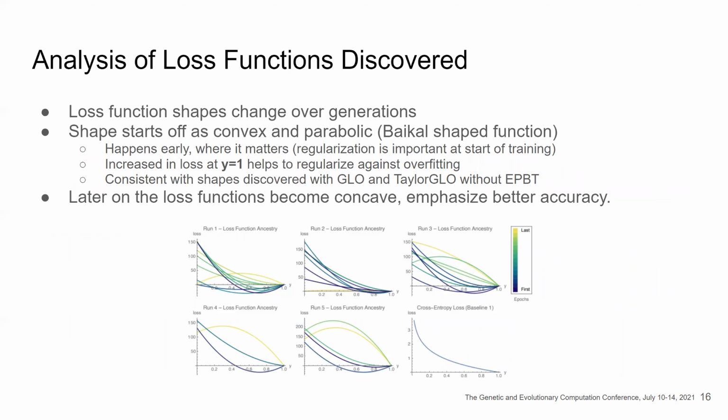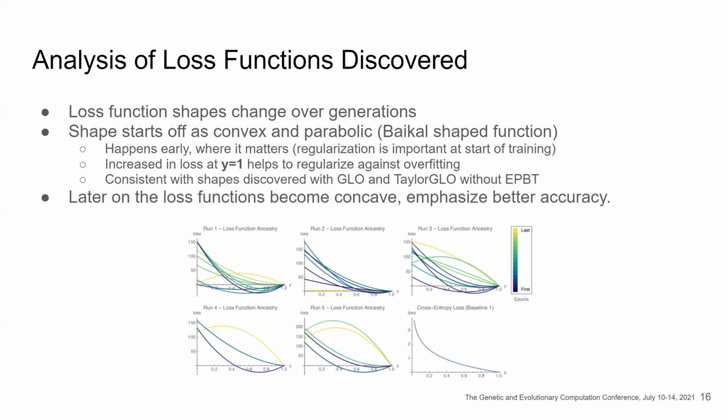Here we analyze loss functions that are discovered using EPBT. As you can see, the loss functions change over the generations. We start off with relatively convex and parabolic loss functions early on in training, as you can see from the darker lines. This shows that the loss functions discovered resemble the bi-modal shape function from below. And this kind of function shape allows us to incur a higher loss when y is close to 1. And this in turn allows us to regularize against overfitting.